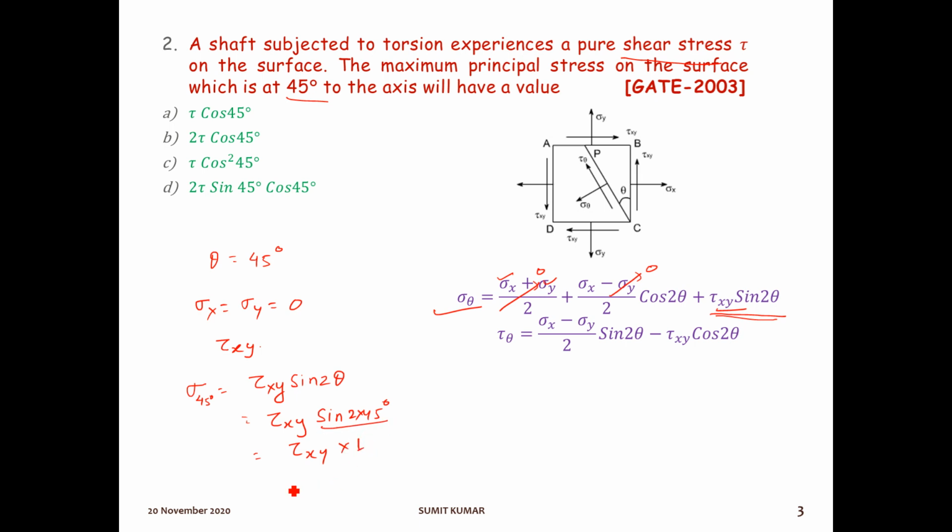It means the answer will be only tau xy, but we need to write it in terms of sine and cos. So from here we can write sine 2 theta is equal to 2 sine theta into cos theta. Okay, and this will be tau xy. The value of tau xy is what? Tau. So the required answer will be this. Okay, match, option number D is the right answer.